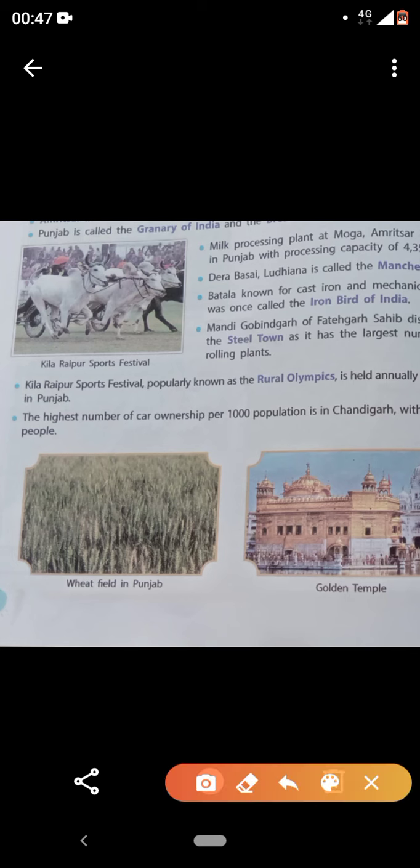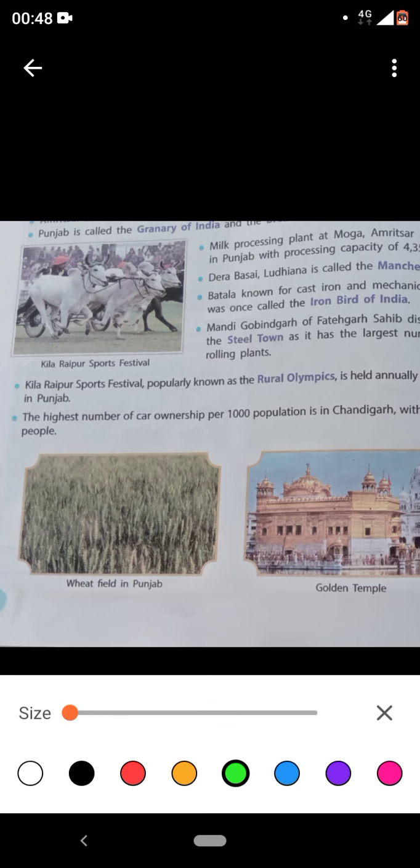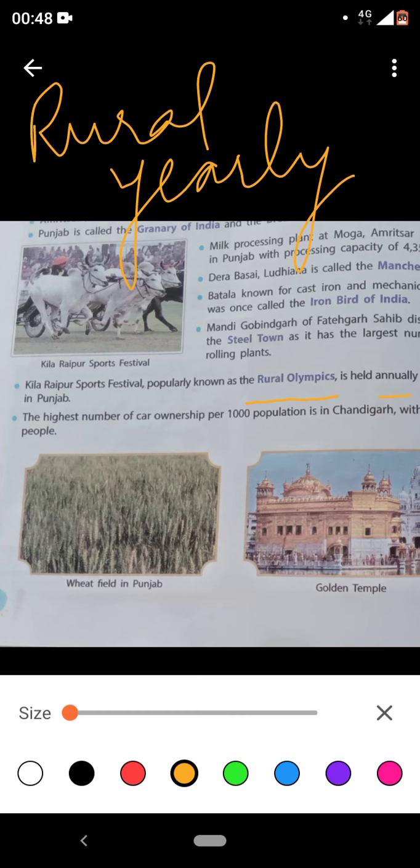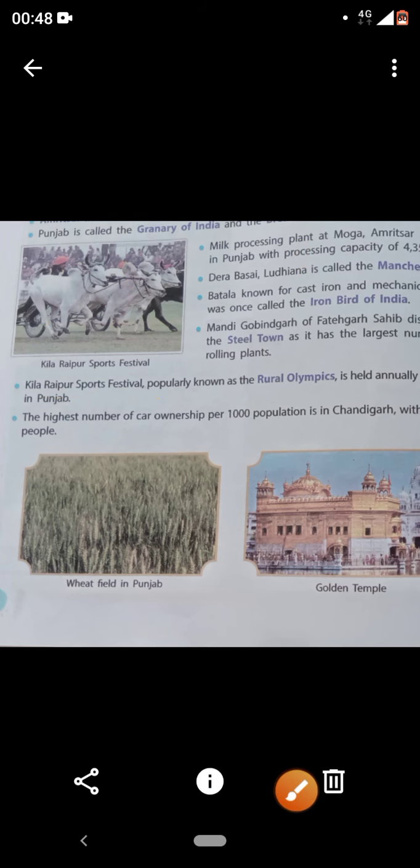The Kila Raipur Sports Festival is popularly known as the Rural Olympics. We've heard about the Asian Olympics, we've heard about the World Olympics. This is the first time I'm hearing even of the Rural Olympics. So yes, the Rural Olympics is held annually. What do you mean by annually? Annually means yearly. Once in a year it happens in Punjab. So what is the name of that sport festival? Please do remember, Kila Raipur Sports. Clear? Next point, the last point.